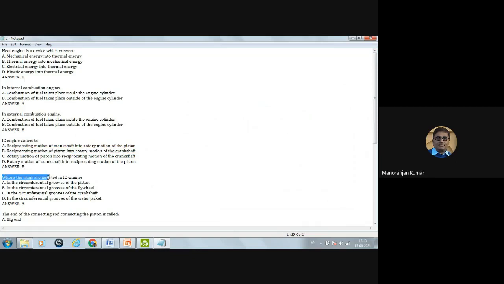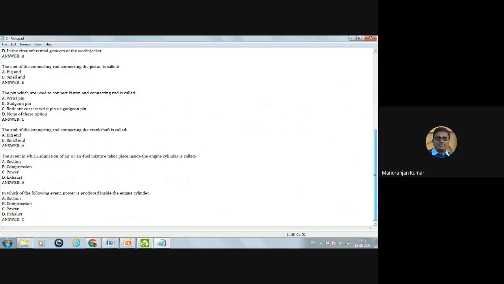Now, where are the rings inserted in an IC engine? Some rings are there in an IC engine. So where are they inserted? In the circumferential grooves of the piston? Yes, around the piston there are circumferential grooves, and in those grooves these rings are fitted. In the circumferential grooves of the flywheel, no, there are no circumferential grooves. In the circumferential grooves of the crankshaft, there are no grooves around the crankshaft. And there are also no circumferential grooves around the water jacket. So the correct option is E, in the circumferential grooves of the piston.